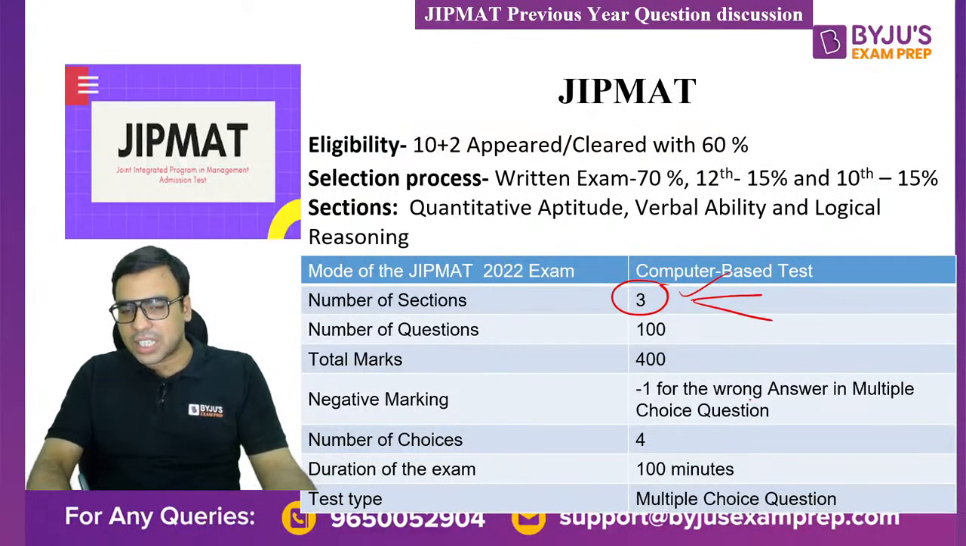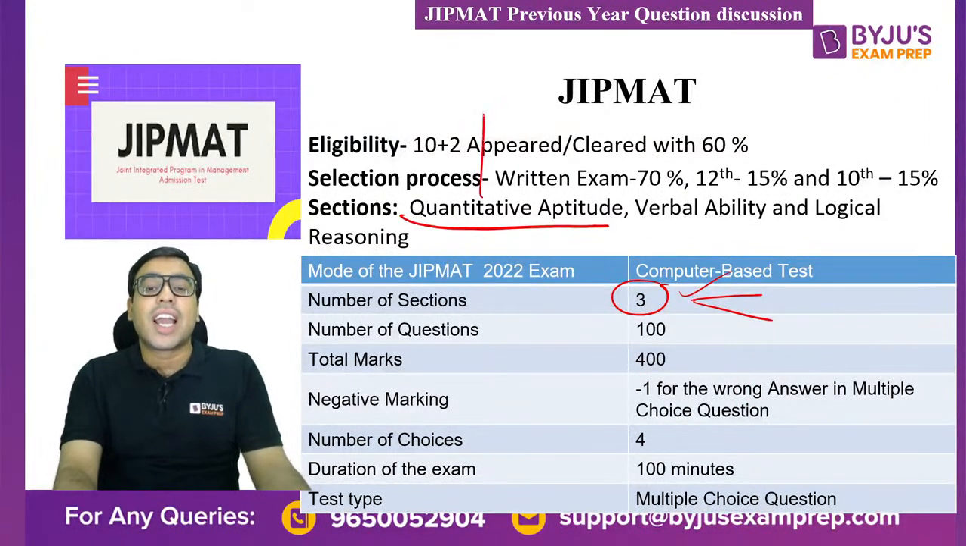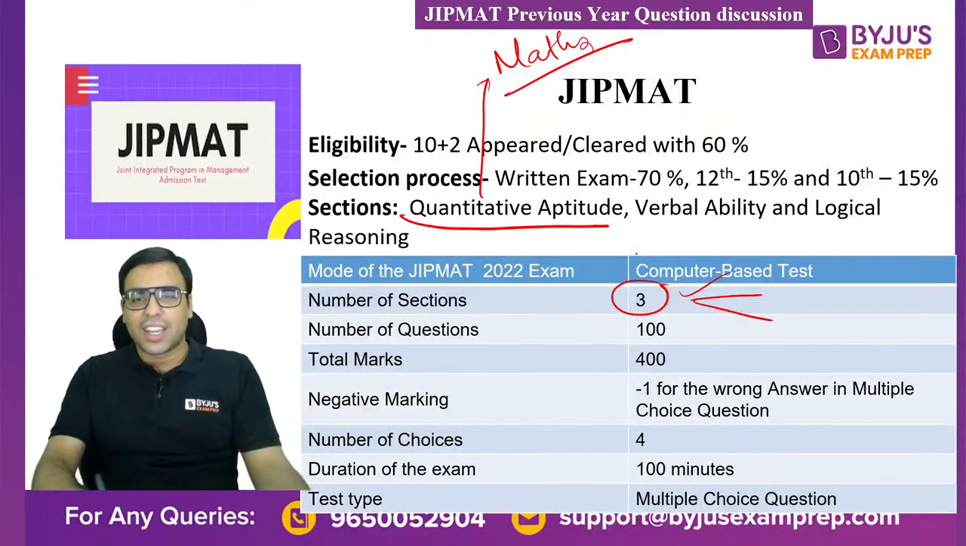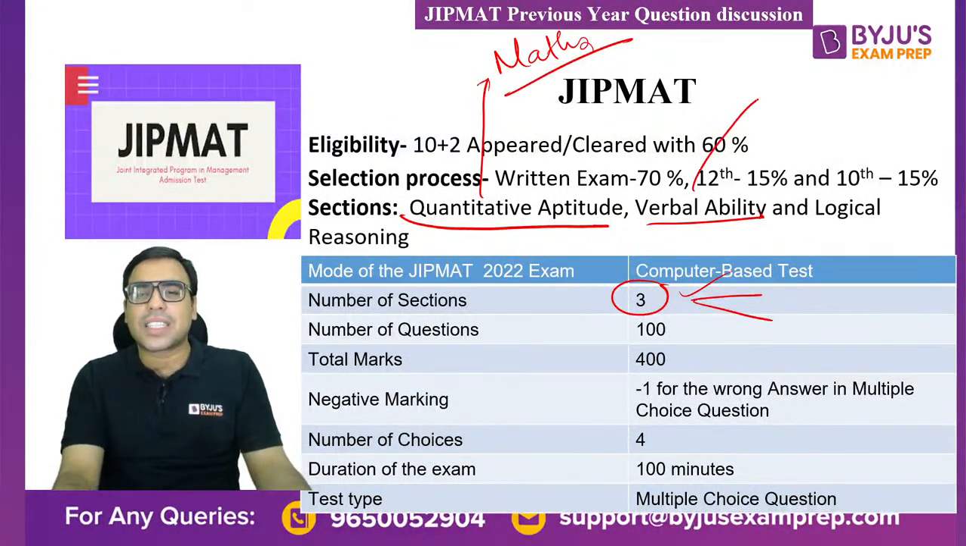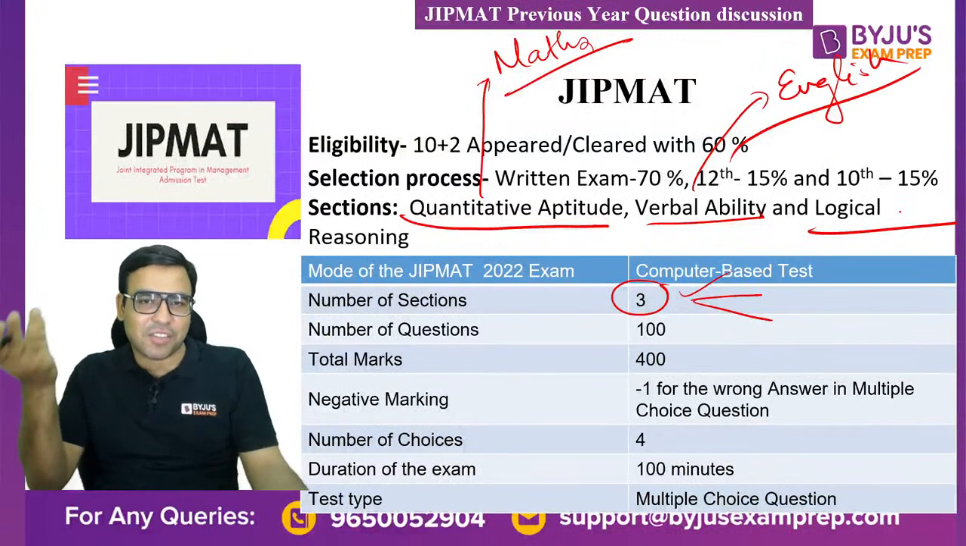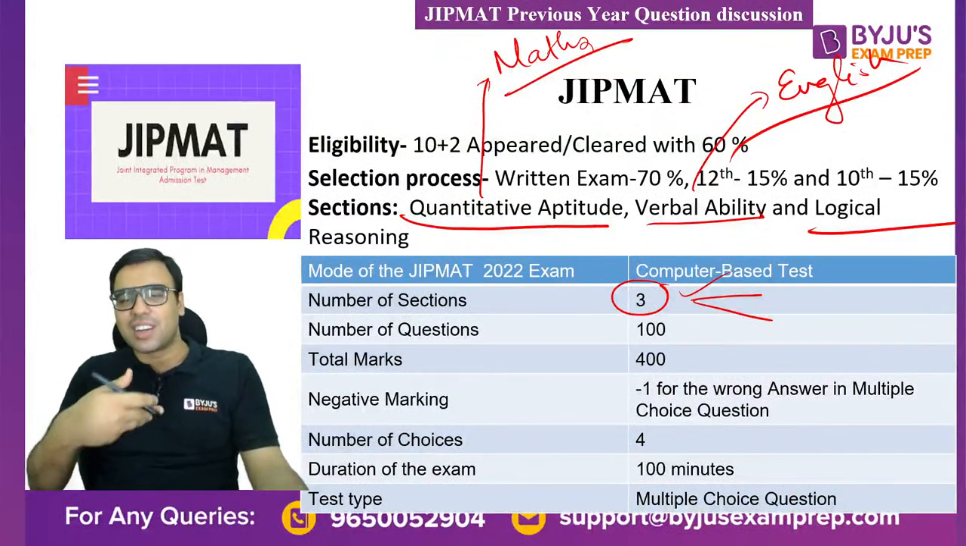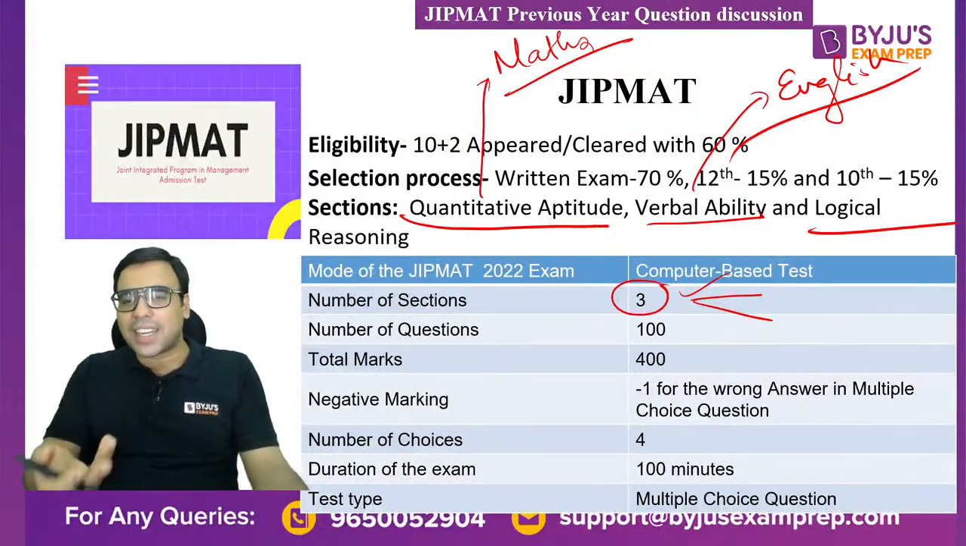There are 1, 2, 3 sections, and these are quantitative aptitude, which in local language you can call maths. It's nothing but maths. The next is verbal ability, which is basically a test of your English knowledge, right? And the next is logical reasoning, a test of your IQ, you can say. All 3 come with the help of practice, of course. In all 3, practice is required.